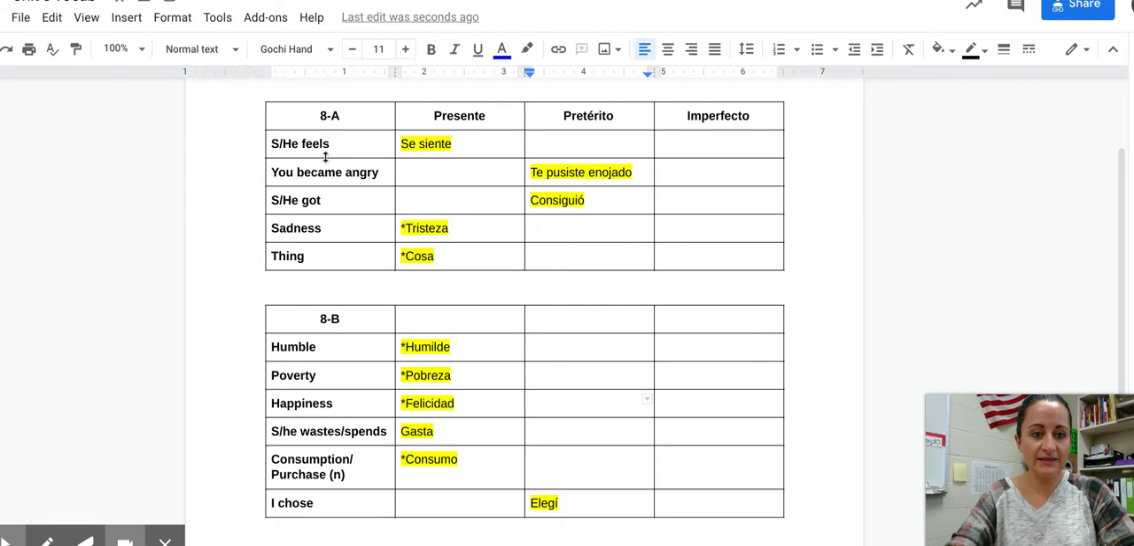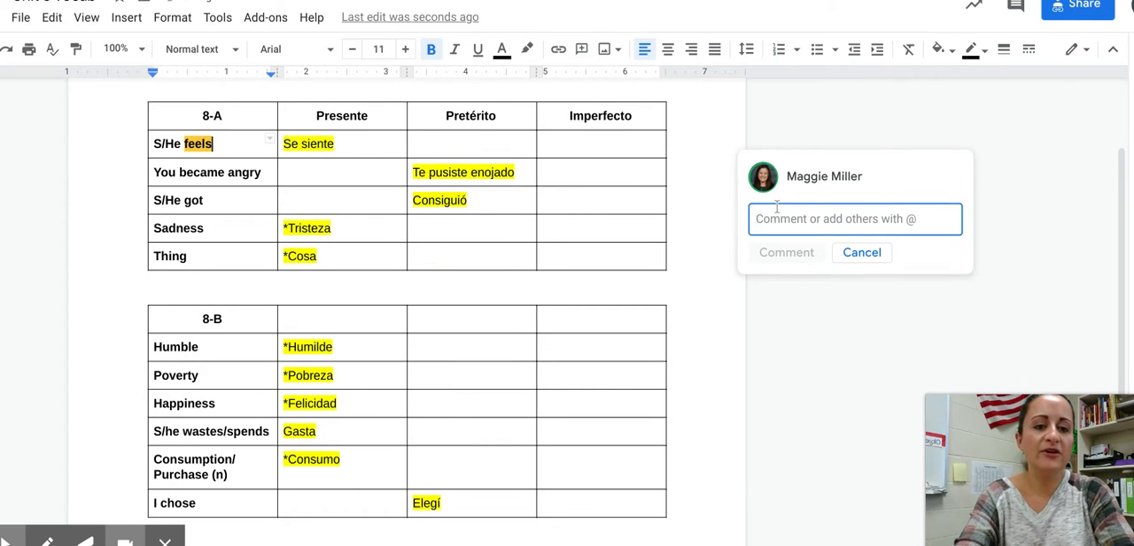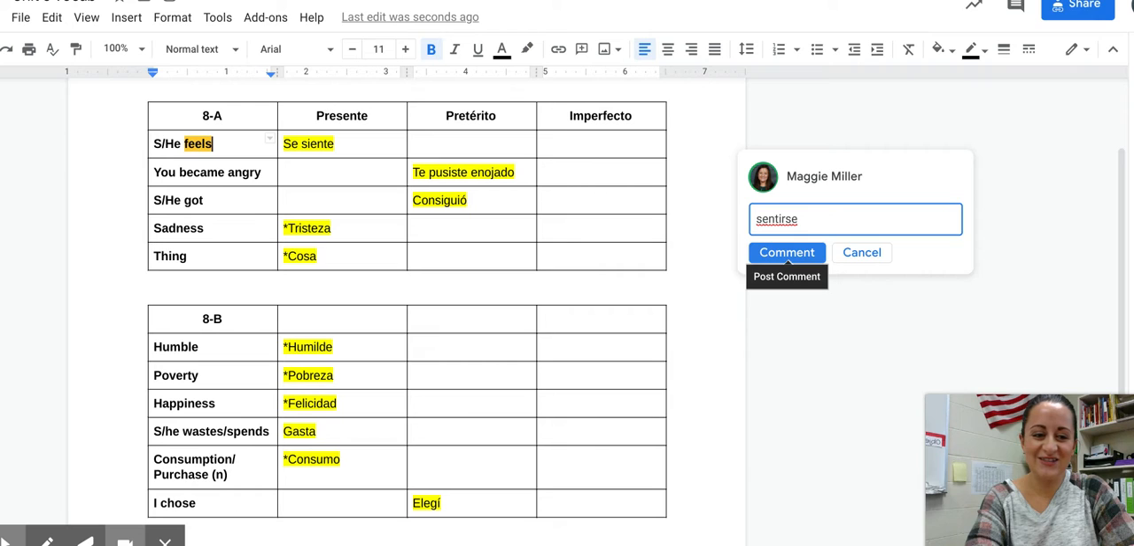He or she feels is se siente. Now, this comes from, and I'm going to just make comments for my infinitives because I didn't leave a spot for that, the verb sentirse, which means to feel. We have seen this before. Notice that it does have an E to IE stem change in the present tense. And remember that stem changes in the present tense happen in the boot, right? So don't get confused with sentarse, though, which means to sit.